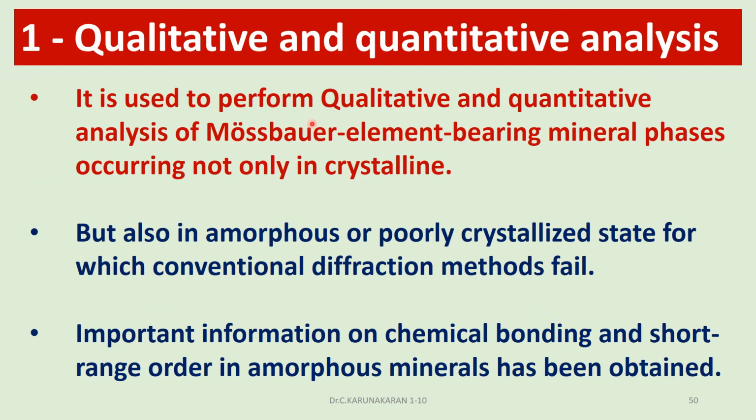There are three major important applications of Mössbauer spectroscopy in geology. First, qualitative and quantitative analysis. It is used to perform quantitative analysis of Mössbauer active elements in mineral phases, not only in the crystalline state but also in the amorphous state. It is used to study the amorphous or poorly crystalline state where diffraction methods fail. It gives important information on chemical bonding and short range order, especially in amorphous minerals.